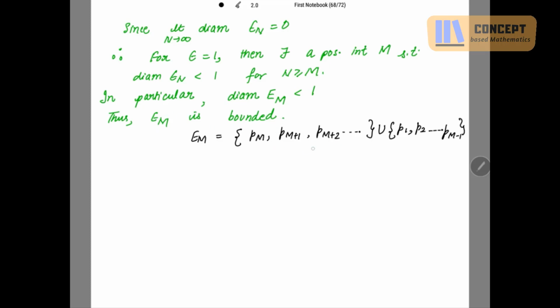That means all these points defined here are also bounded, and this is your finite set. Right? So if Em is bounded, that means the range of Pn is the union of this Em and the finite set. So this is the range of Pn, sorry.